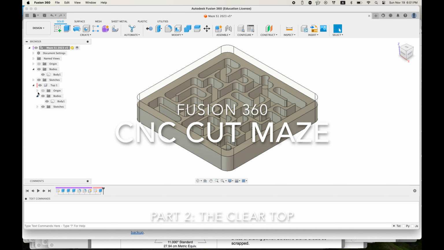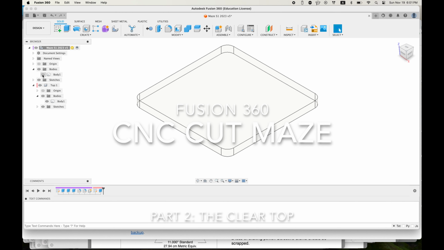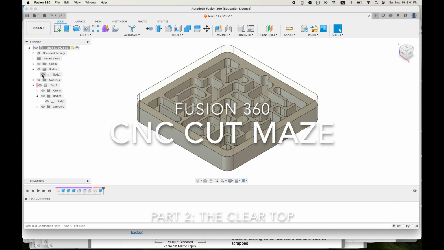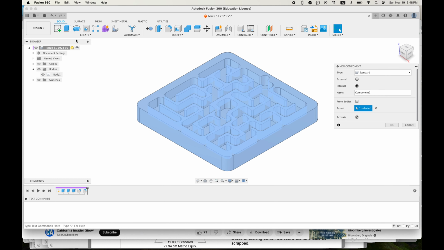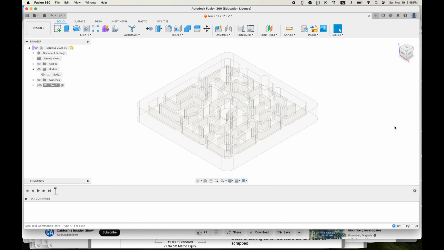In part 2 of the CNC cut maze, we'll be making the clear acrylic top. Start by creating a new component. You'll name the component top or something of your choice so that you can recognize it in your browser.